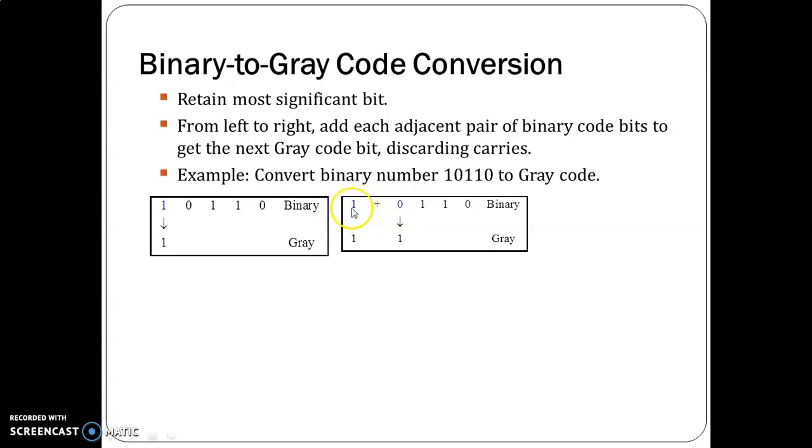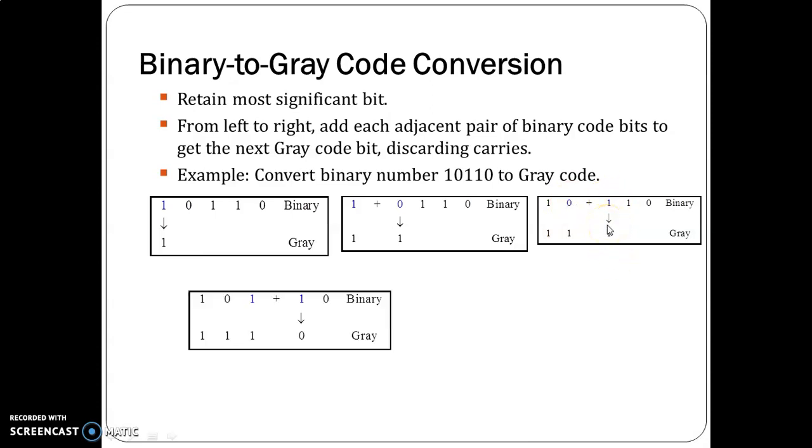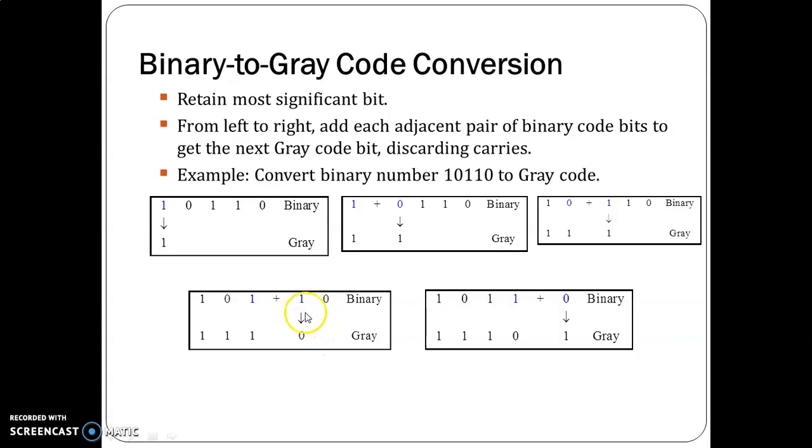So the first binary digit is XORed with the second binary digit. 1 XORed with 0 is 1. So we get the next number. The same way, the second one XORed with the third, we get the next gray code number. Third XORed with fourth, we get the next gray code number. The same way, fourth XOR with fifth binary code, we get the next gray code. So this is how we can convert a binary code into a gray code. This is the binary code. The gray code equivalent of this one is this.